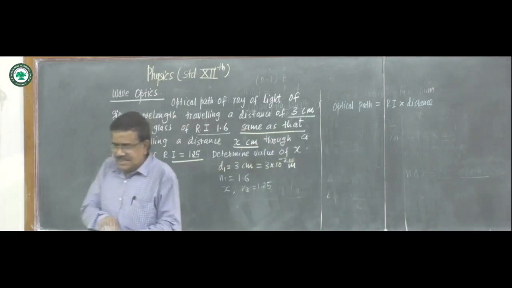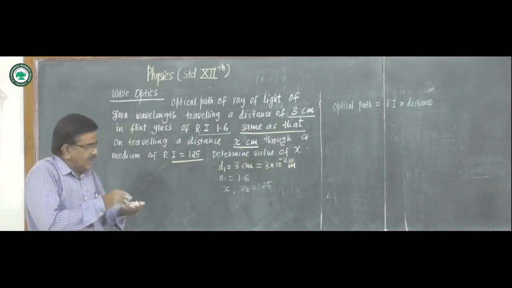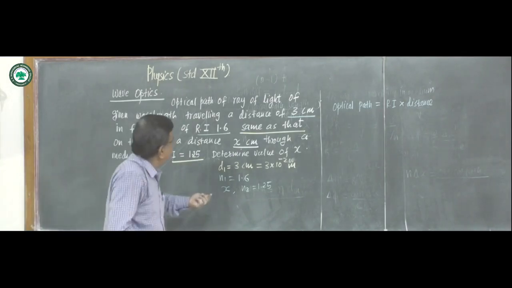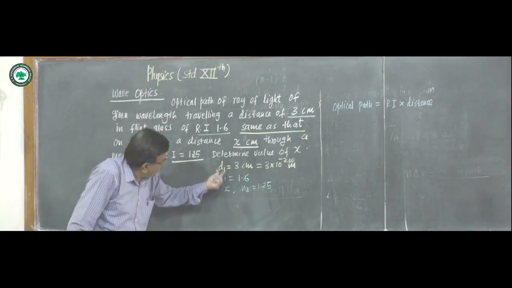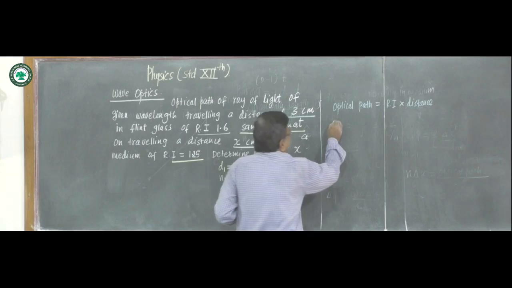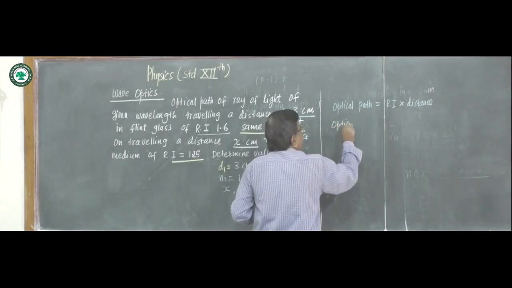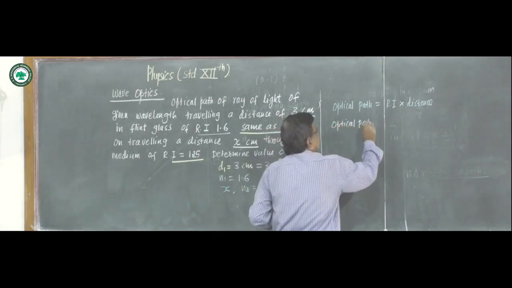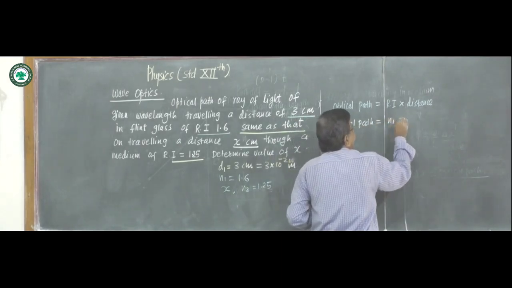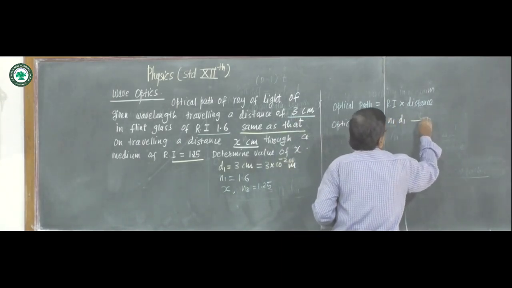For the first case, the optical path will be n1 d1. Suppose this is equation 1.